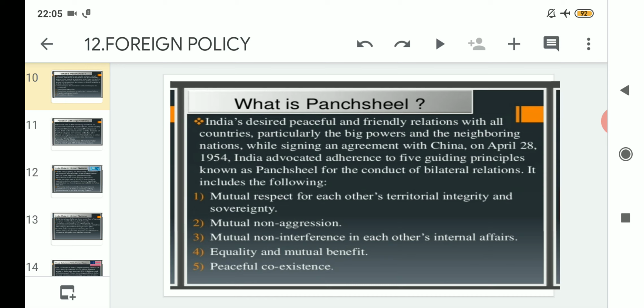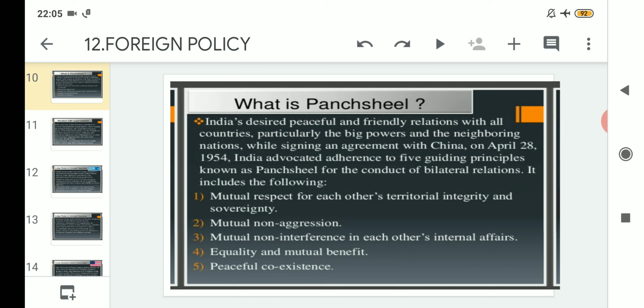After that, mutual non-interference in each other's internal affairs. Along with giving respect and following non-aggression, the third thing regarding Panchsheel is that an outside country should not interfere in other countries' internal matters or affairs. Whatever the internal problems are, the country should solve them by themselves, and they expect that no outer powers should come and interfere.